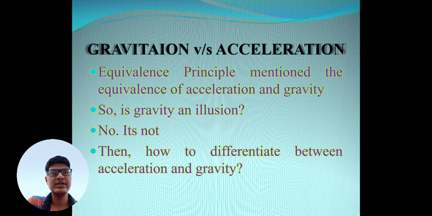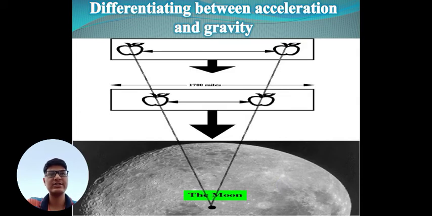So now the question arises, how to differentiate between acceleration and gravity. Here we have taken two objects, like two apples, separated by some distance, and when they are falling under the influence of lunar gravity, they move along converging paths. So the separation between these two objects decreases with time.